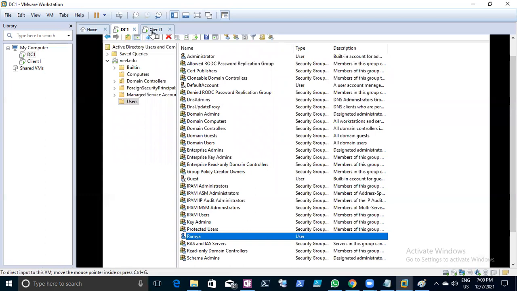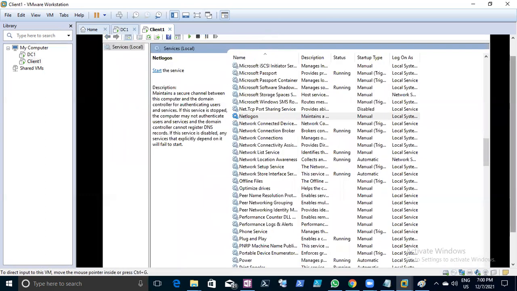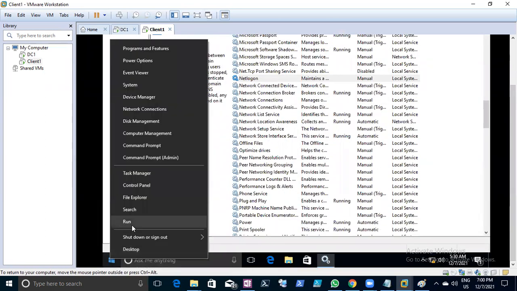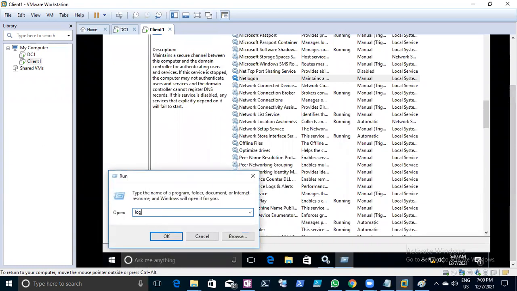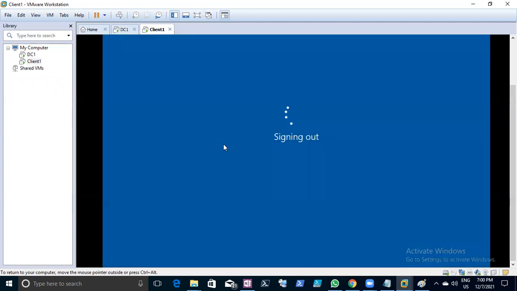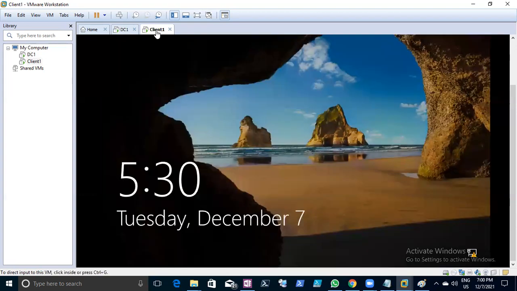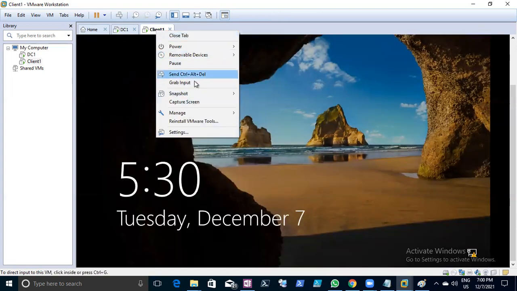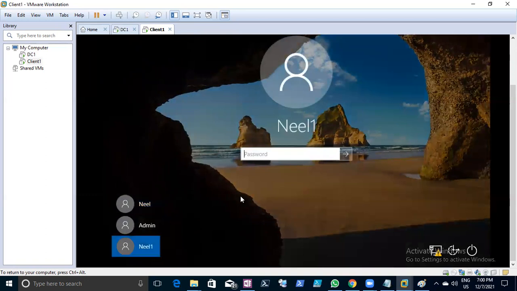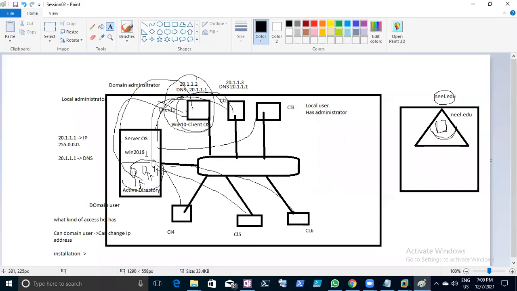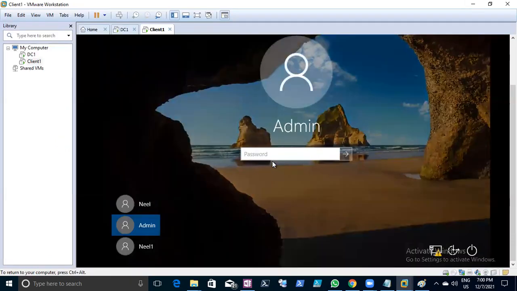Now, can I log in with this user, Ramya, on this computer now? Are you sure? I have given the computer, username and password, but this computer is not part of your domain. This computer is not part of your Active Directory. You have not yet brought this computer into your Active Directory, right? You have not joined it yet. If you have not joined, can you log in with that user?